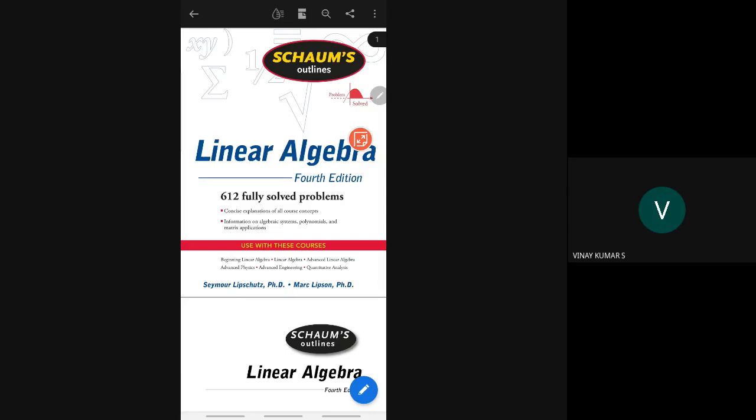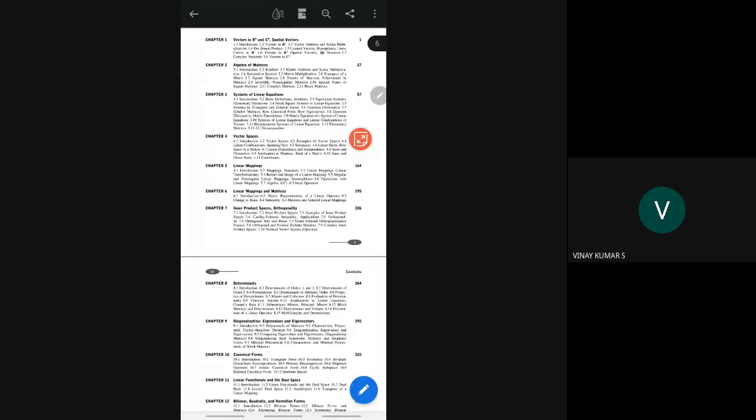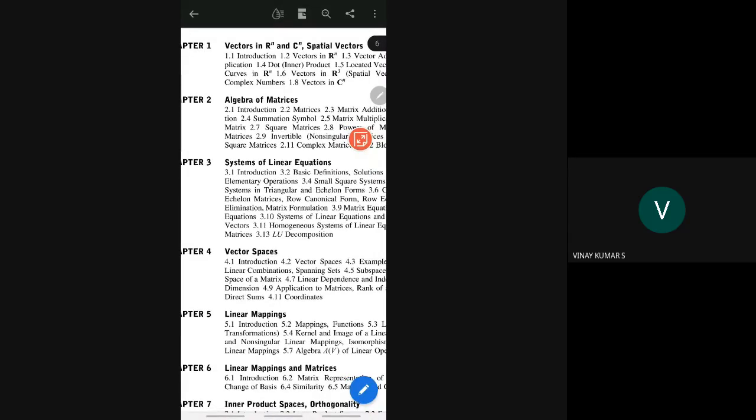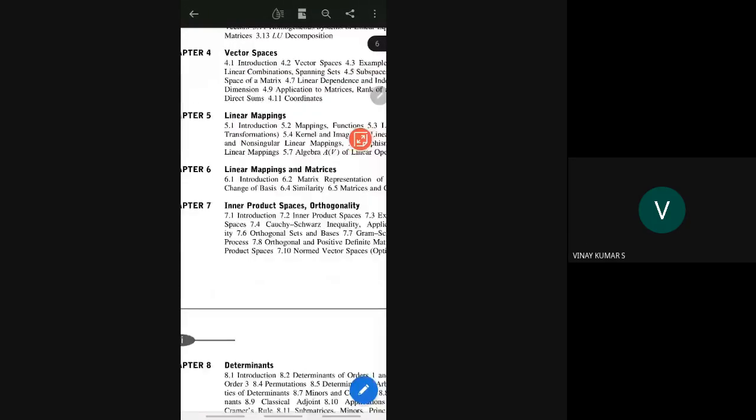This is one of the best books for your preparation for GATE or any competitive exam, not only for GATE. For you, the syllabus is algebra of matrices and system of linear equations. Beyond that, don't try to go, because the book involves all the ideas of linear algebra.